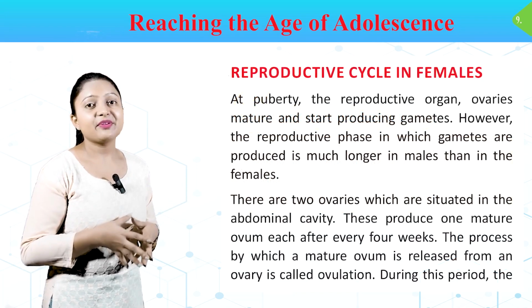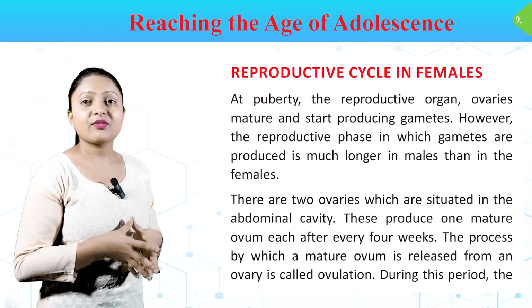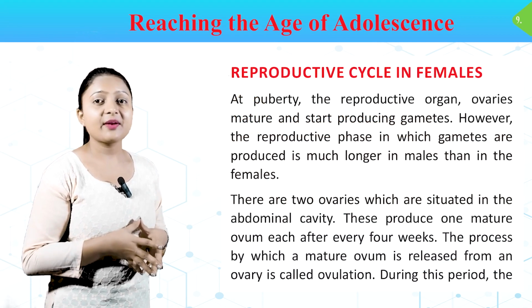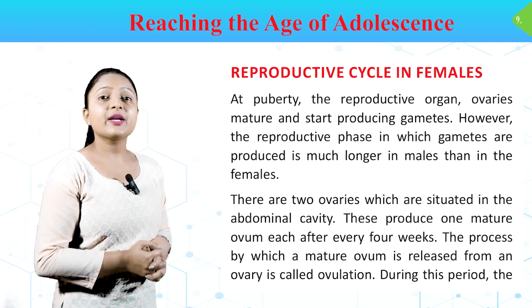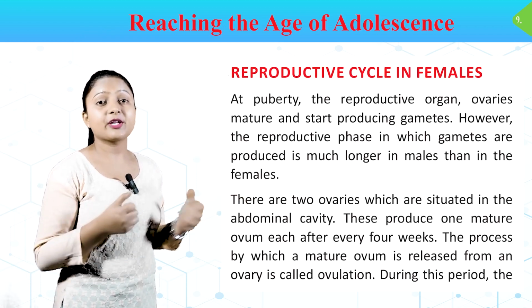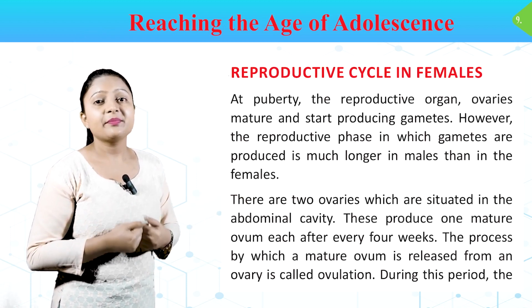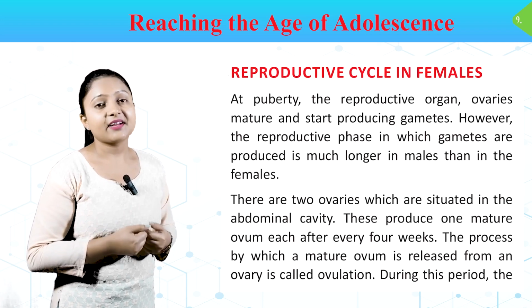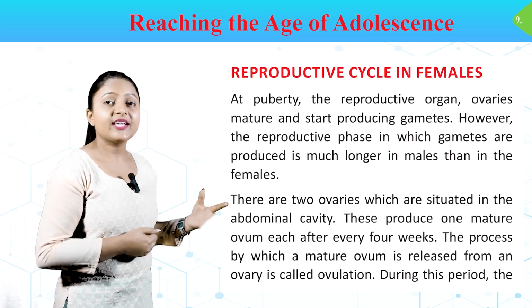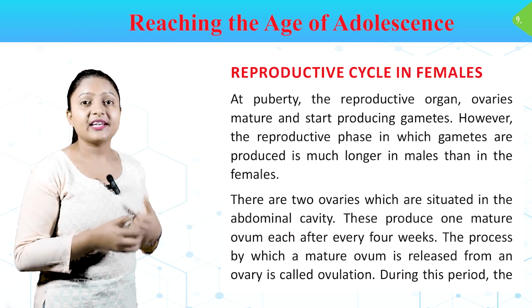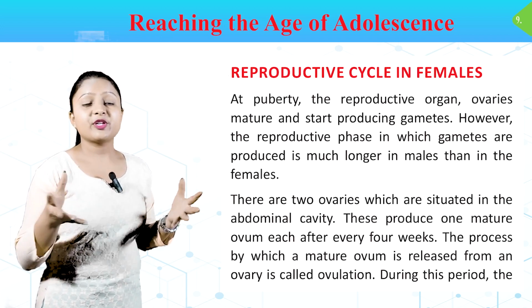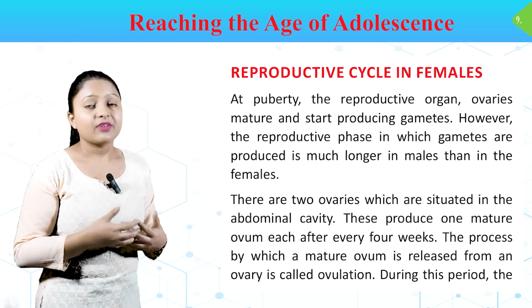Reproductive cycle in females. At puberty, the reproductive organs, the ovaries, mature and start producing gametes. However, the reproductive phase in which gametes are produced is much longer in males than in females. There are two ovaries situated in the abdominal cavity. These produce one mature ovum each after every 4 weeks.